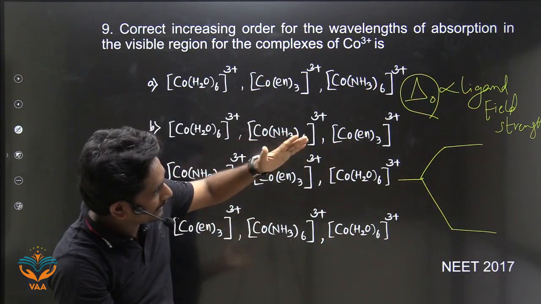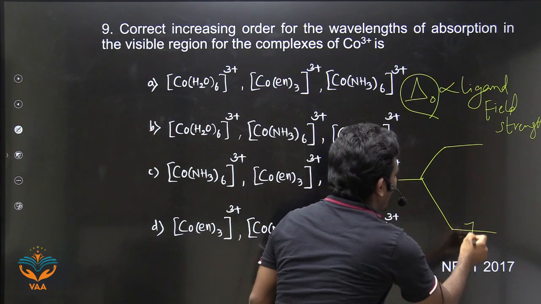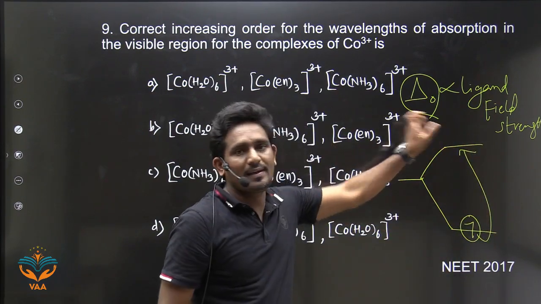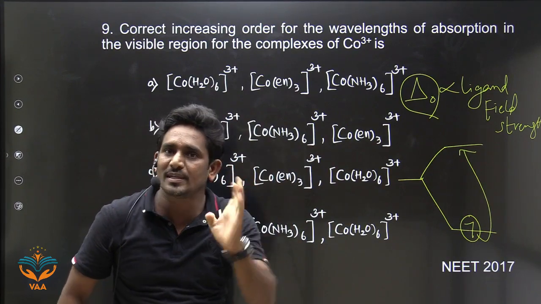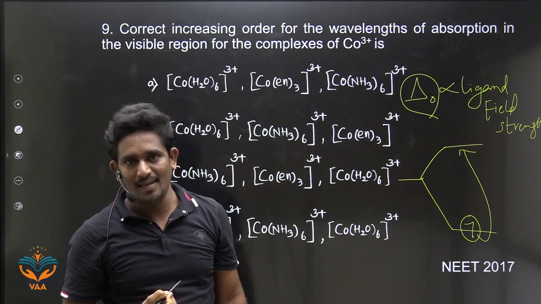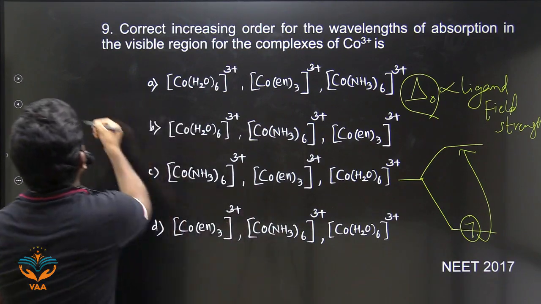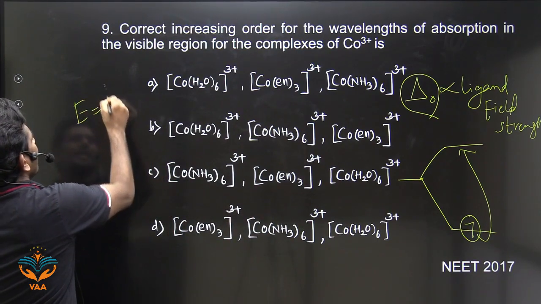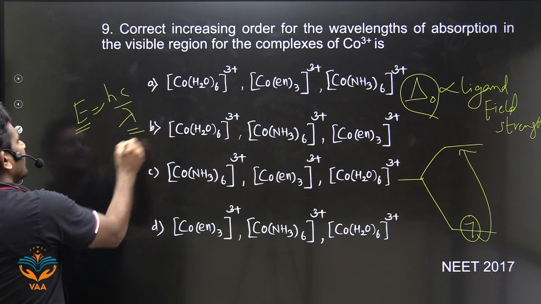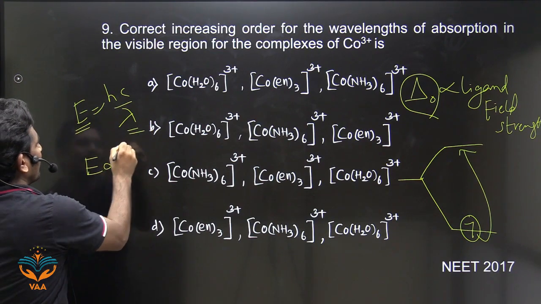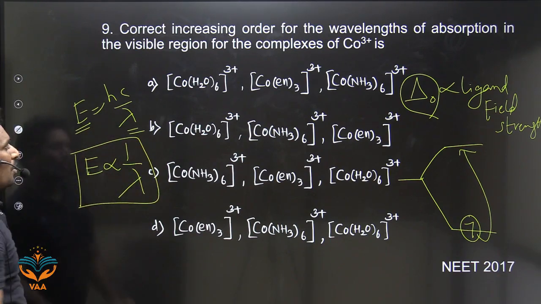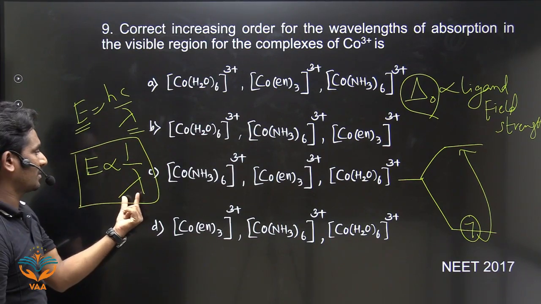If there is more splitting, more energy is required to promote this electron from here to here, right? So what is the wavelength? Wavelength will be very, very less. Why? Because there is the formula E equals hc by lambda. So what is the relation between energy and wavelength? It is an inverse relation. E is inversely proportional to lambda. The more the energy, the less the wavelength.